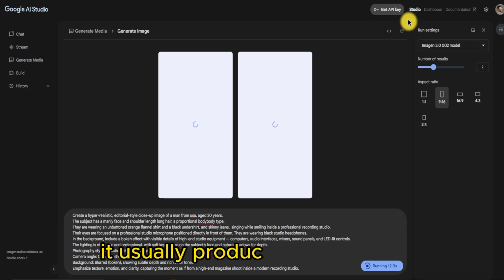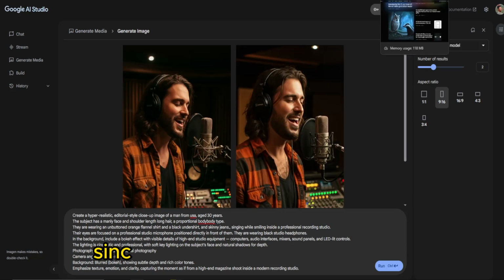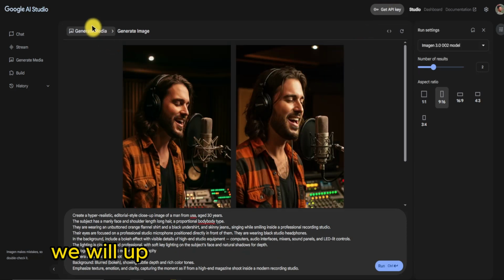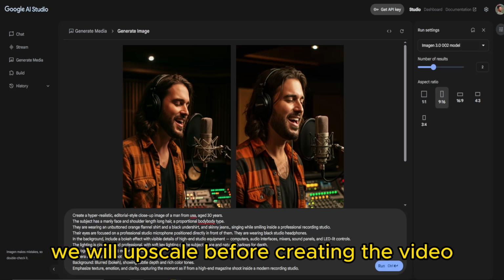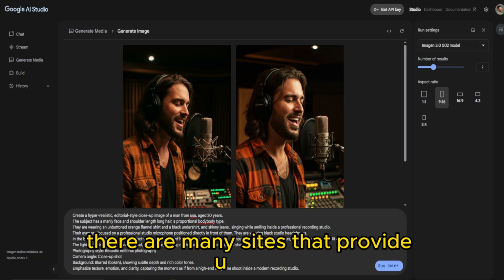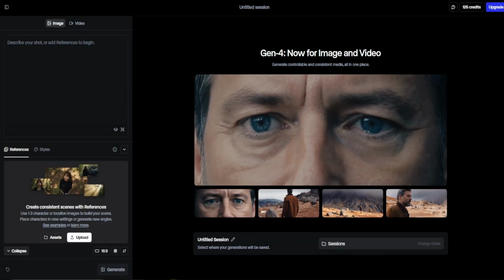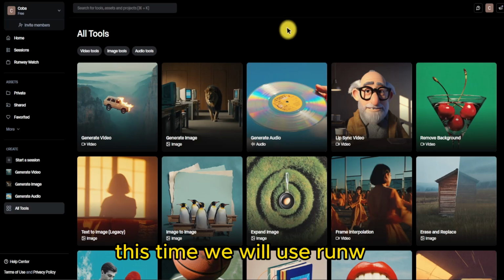It usually produces 2 images. Click Download and save the image. Since the image is low resolution, we will upscale before creating the video. There are many sites that provide upscale image services. This time, we will use Runway.